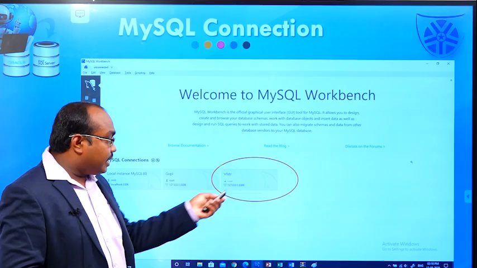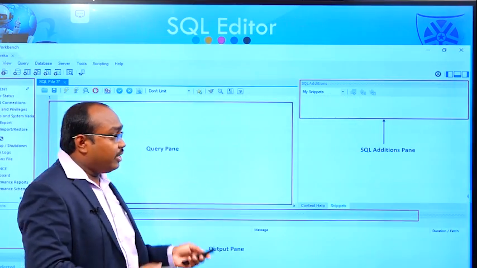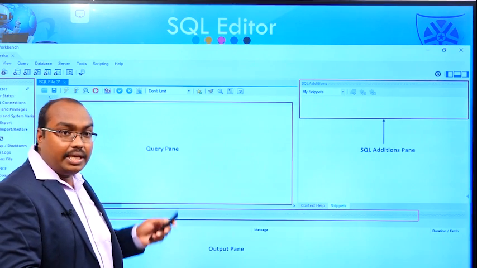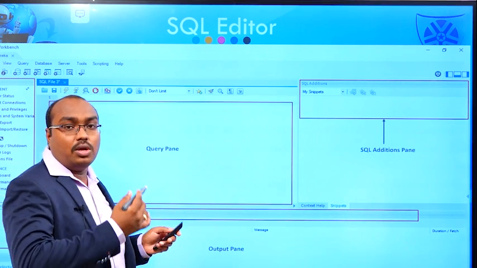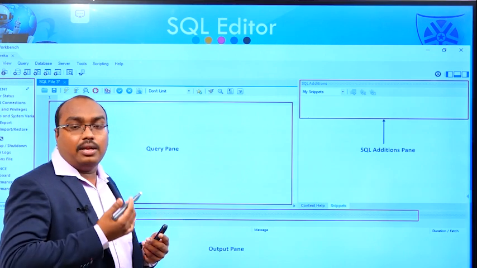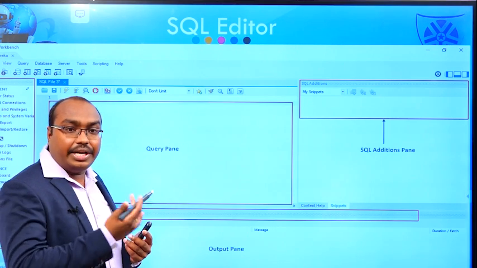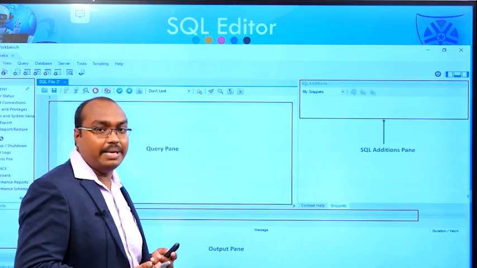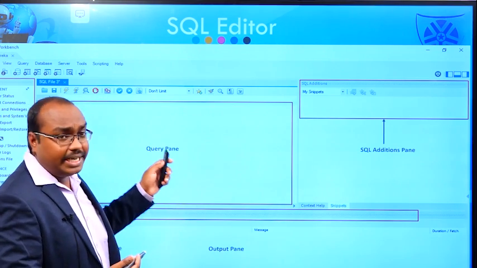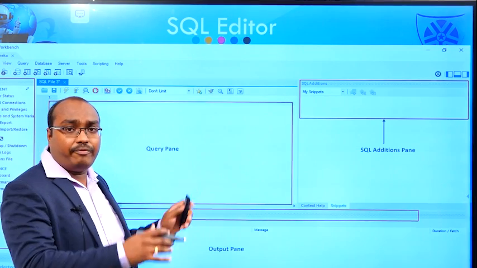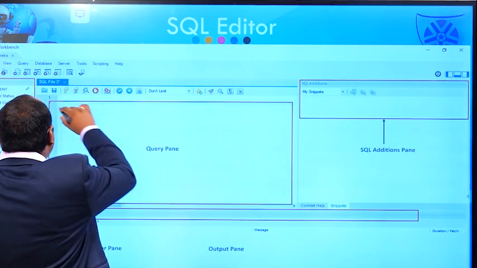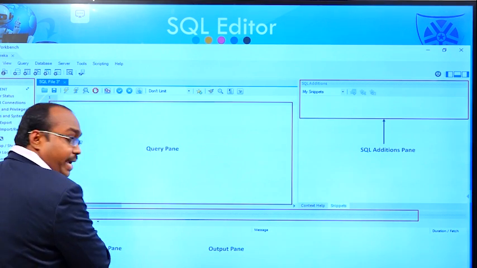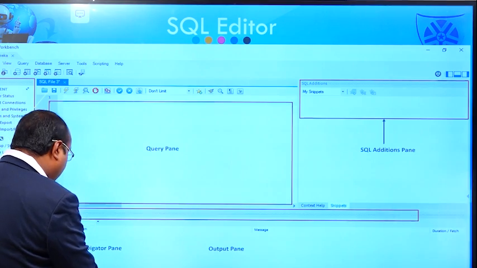Whenever I click on this new connection, it displays the SQL editor. In this SQL editor, we write our queries, retrieve our data, and manage our data in databases. In this SQL editor, four main panes are displayed. On the left side, there is the navigator pane.